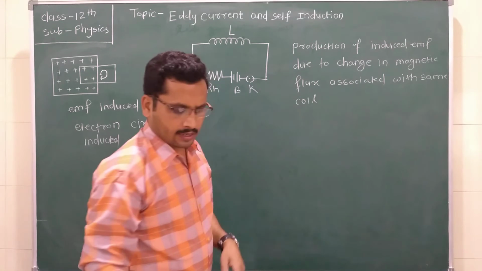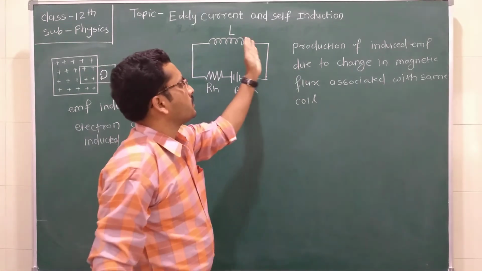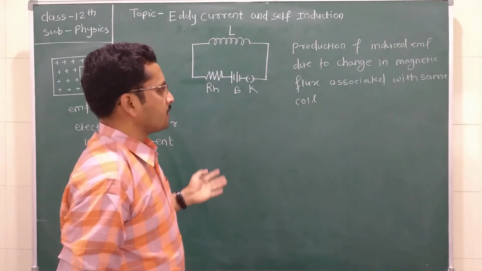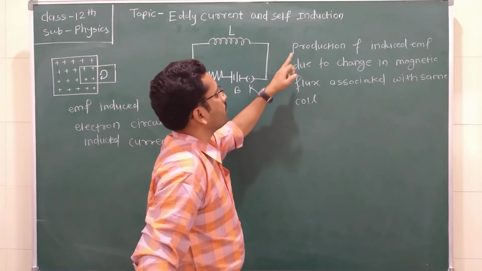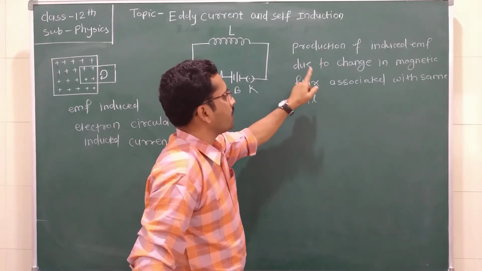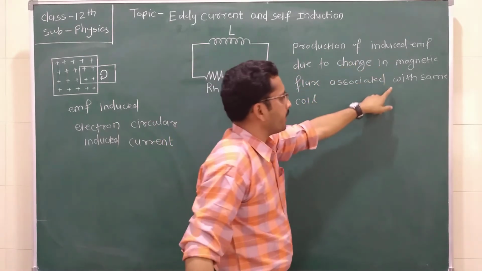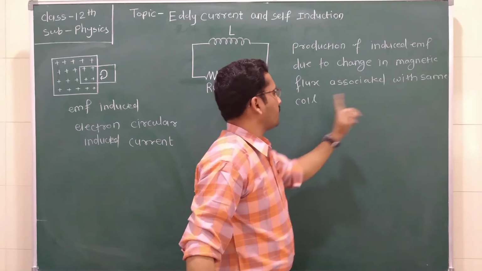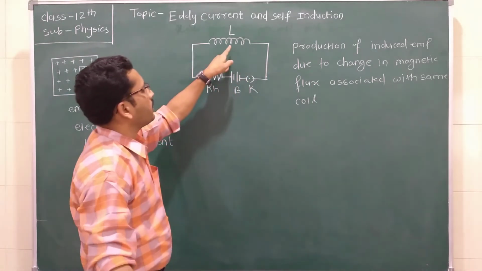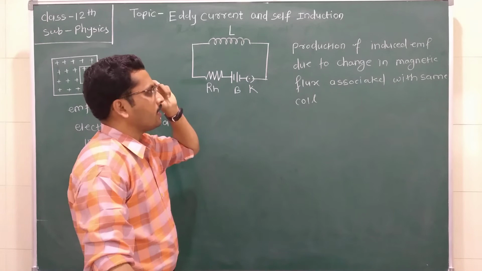So this phenomenon is called self-induction. What does self-induction say? It is nothing but the production of induced EMF due to the change in the magnetic flux associated with the same coil. Consider here a coil having inductance L.